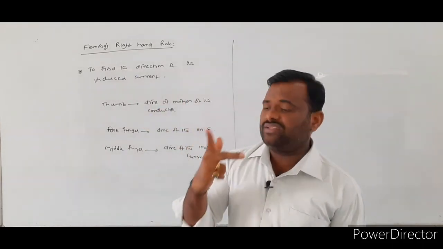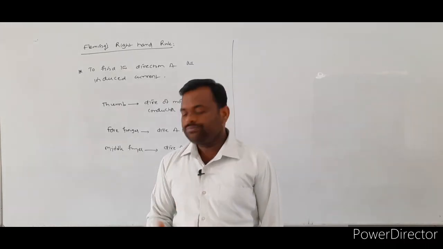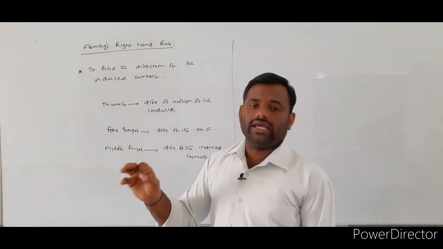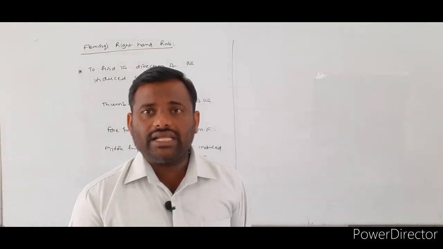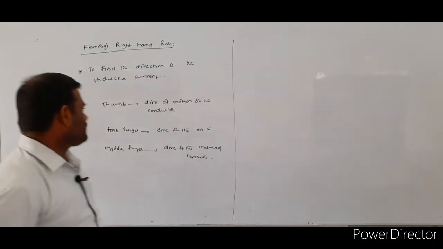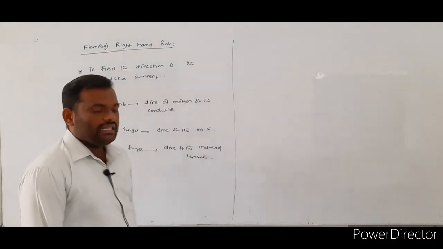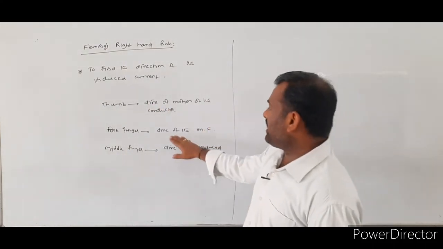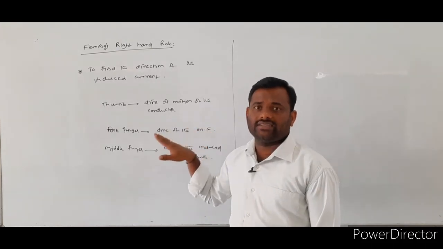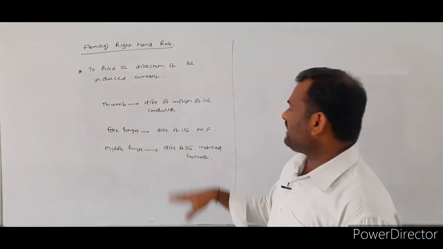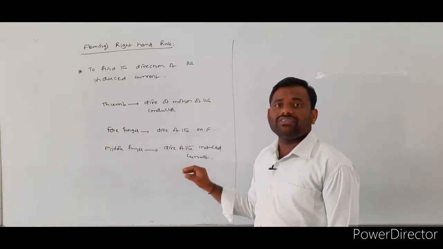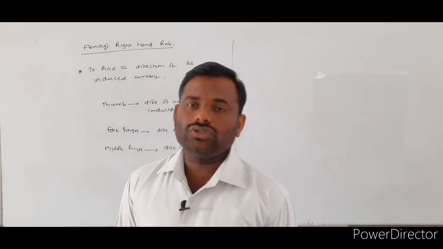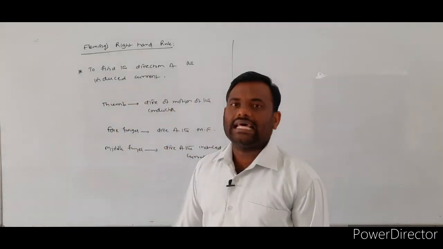If you stretch your right hand, the thumb represents the direction of motion of the conductor, the forefinger represents the direction of the magnetic field, and the middle finger indicates the direction of the induced current. So this is about Fleming's right hand rule.